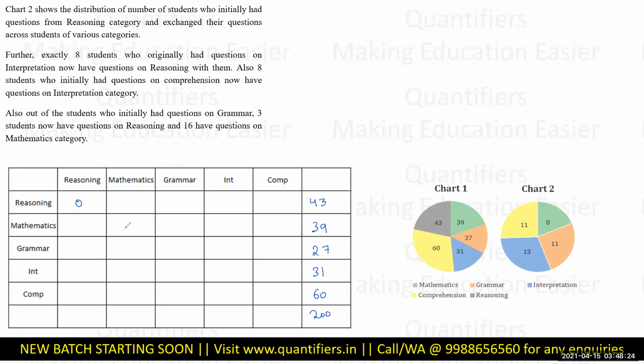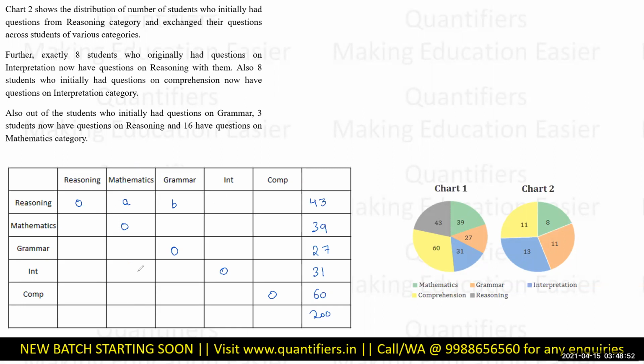Now reasoning to reasoning, there are 0 kids which have retained their questions, so this is all going to be 0. Now what we need to understand is that reasoning has now placed people from these places. Obviously I'm going to fill in the information and everything, it is just for description purpose. And mathematics have allocated the students in this way, that the students who have questions on mathematics now have been given to this and this and this, in this way.